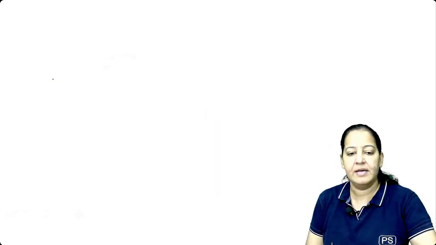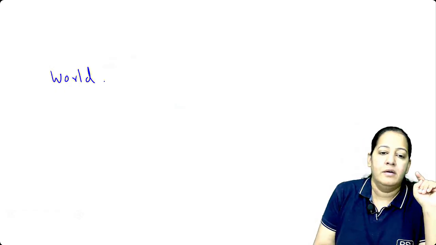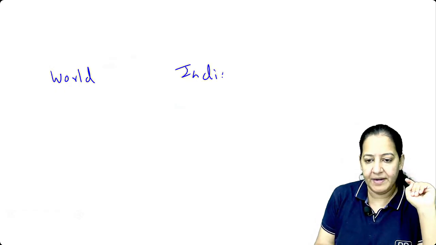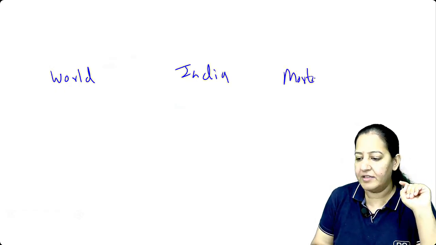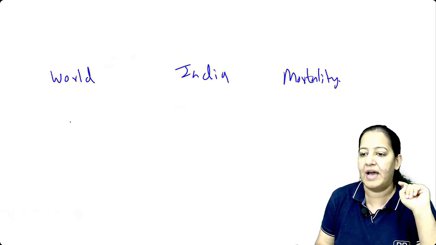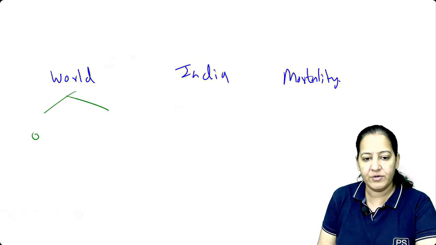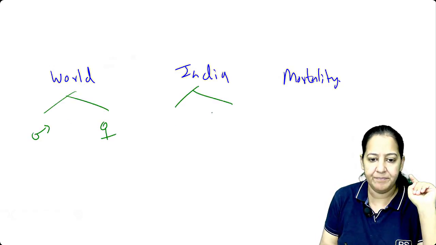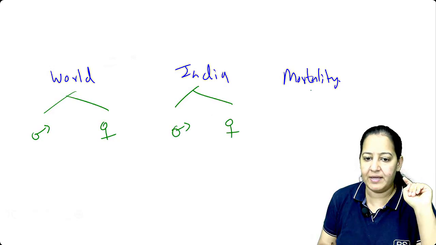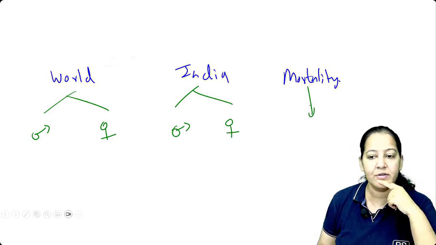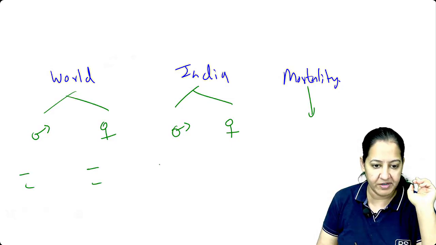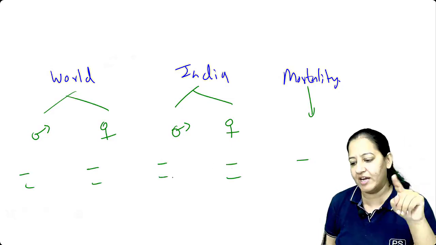Okay. So what I taught you, tell me regarding the cancers. Tell me regarding the world, tell me regarding India, and tell me regarding the mortality overall. Who will tell me? In the world, you tell me the male and female. In India, you tell me the male and female. And mortality-wise, you tell me. You tell me two: first, second, first, second, and for mortality, tell me the most common.